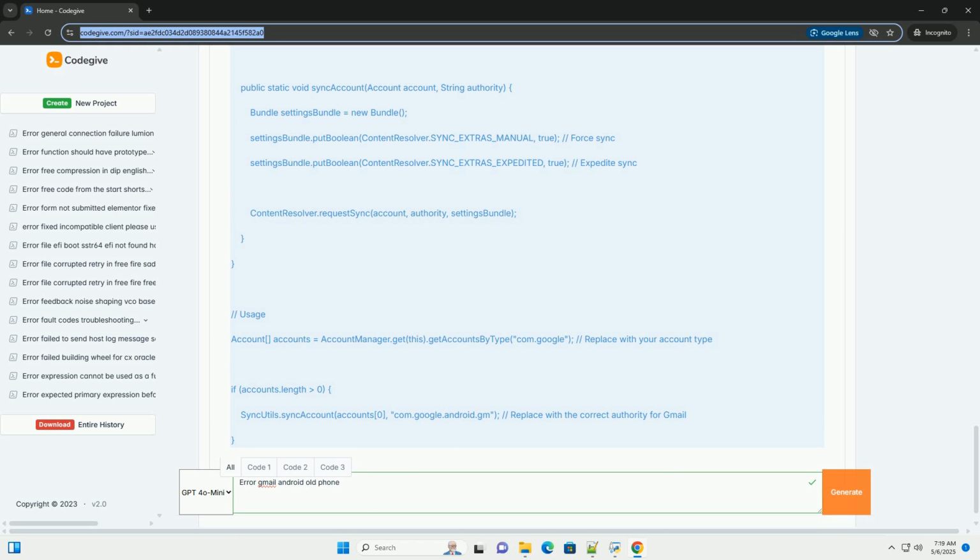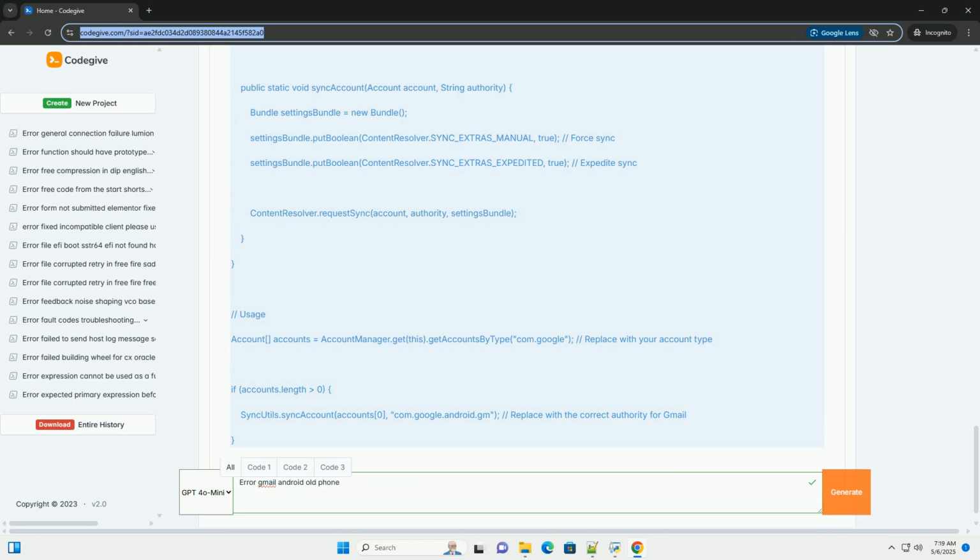Code examples, limited applicability. While code isn't usually the direct solution for Gmail issues on older phones, there are a few areas where it might be relevant. Checking network connectivity. You can use Android's ConnectivityManager to check if the device has an internet connection. This helps you determine if the problem is a network issue rather than a Gmail app issue. Checking Google Play Services availability. You can use the GoogleApiAvailability class to check if Google Play Services is installed and up to date.